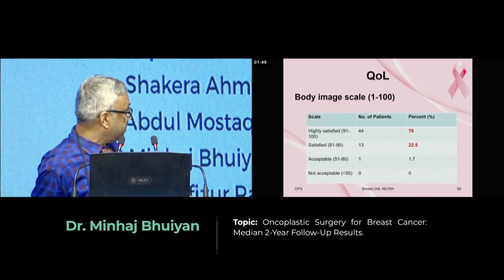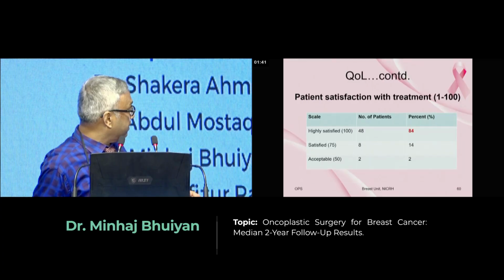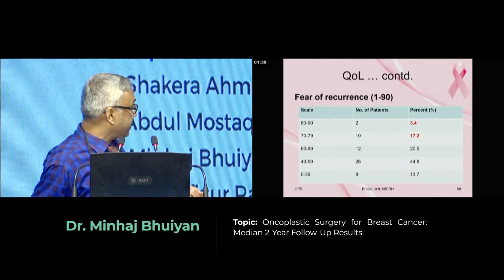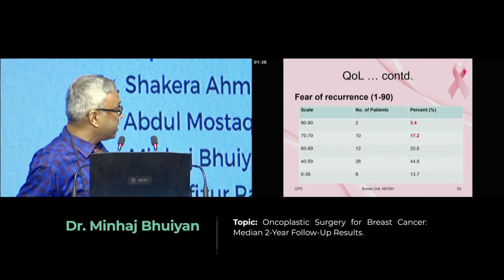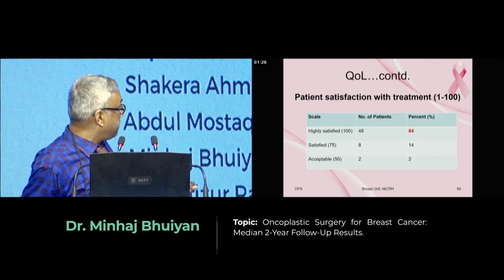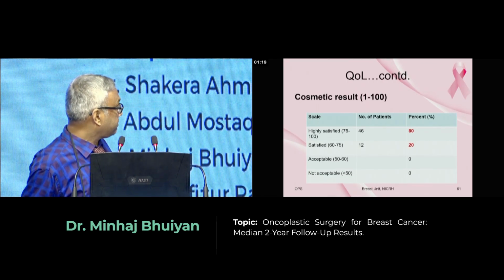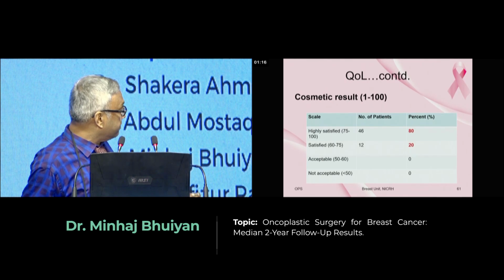Regarding quality of life, you see the highly satisfied and satisfied group is almost maximum. For fear of recurrence, we see 80 to 90% score in 3.4% and 70 to 79% in 17%. Patient satisfaction with treatment: highly satisfied was 84% and average satisfied is 14%. Cosmetic result: highly satisfied 80% and satisfied 20%.